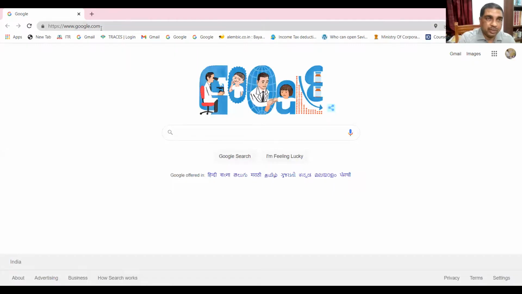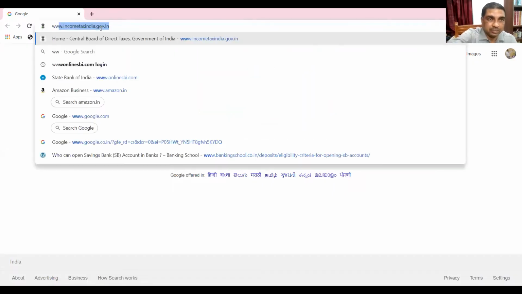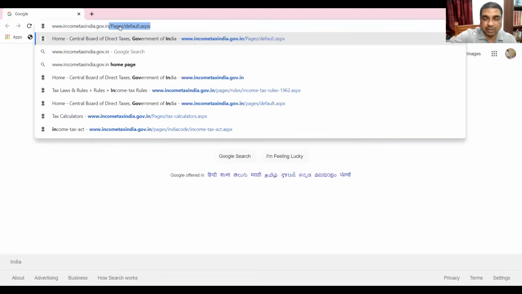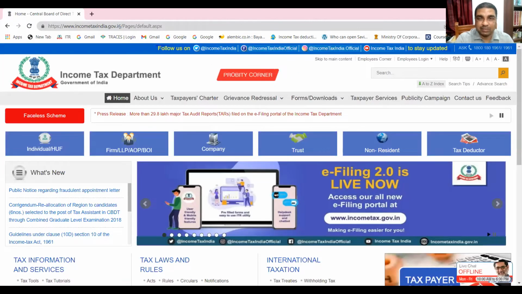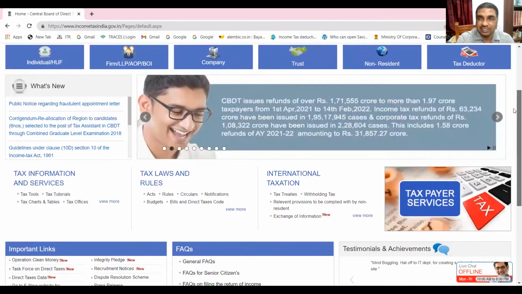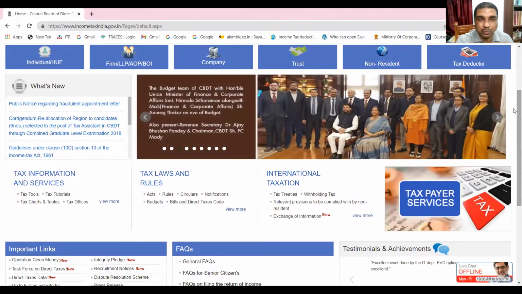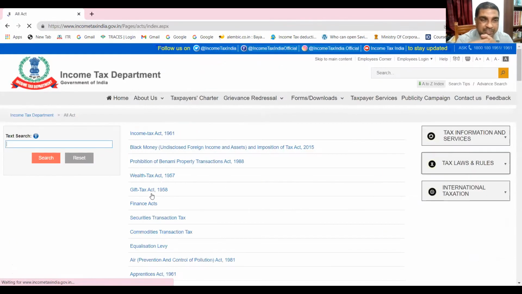So let me take you to the Income Tax Department's website now. I think by this time, all of you are familiar with this website. Frequently, we are visiting this place. Now, friends, I want to see chapter 6A. Where should I go? Quickly guide me. I want to know deductions under chapter 6A. Where should I go? Acts. Oh, let me go to Acts. Let me go here to the Income Tax Act. Here is the Income Tax Act. Let me click here.